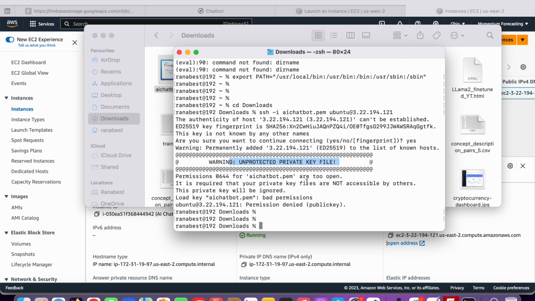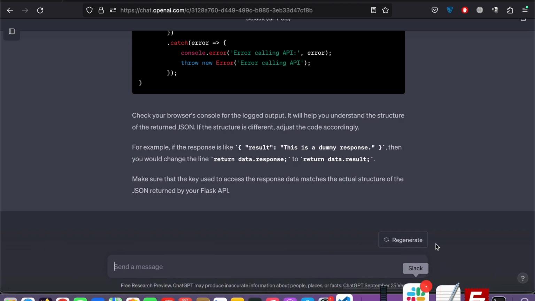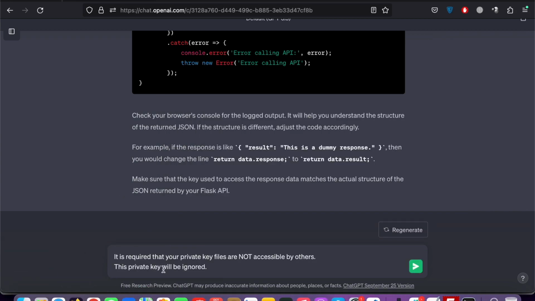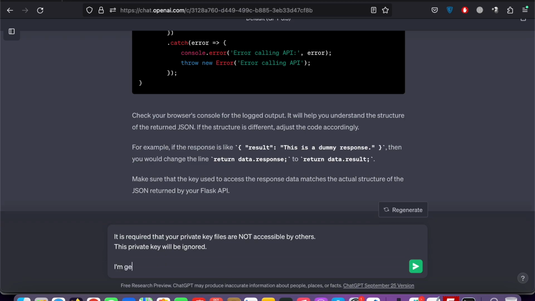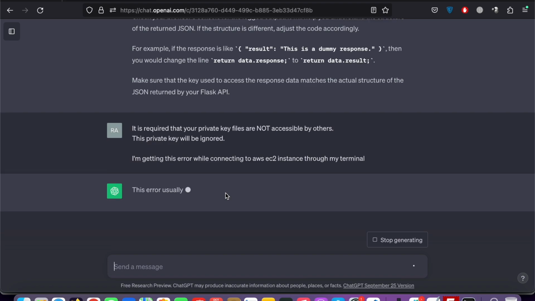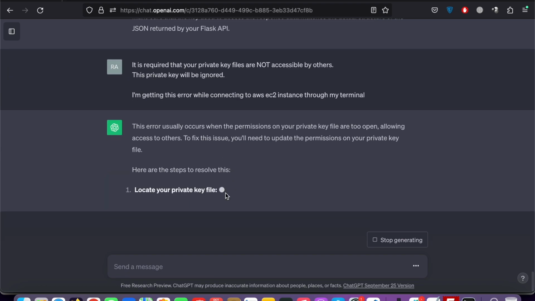To resolve this issue, we can go back to ChatGPT, of course. Come up here and click on the unprotected private key warning. Copy that, or even copy this complete thing, go to ChatGPT and ask it: I am getting this error while connecting to an AWS EC2 instance through my terminal. I know what the issue is, but I am showing you how you can search for it and fix it.